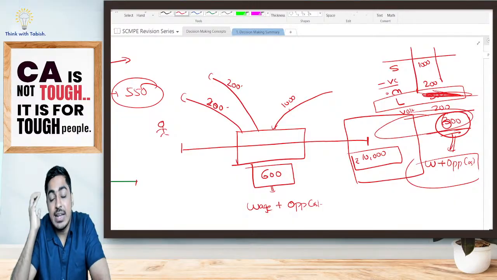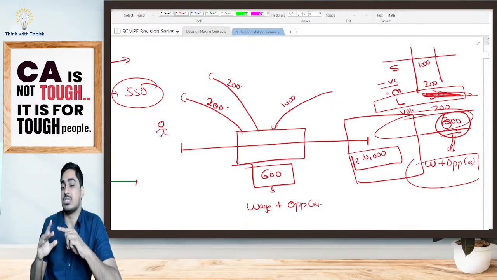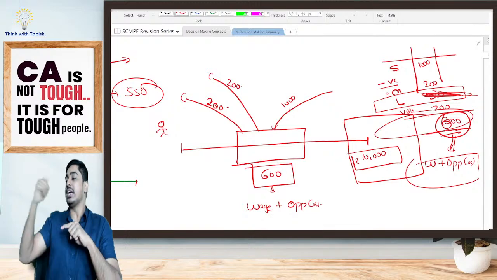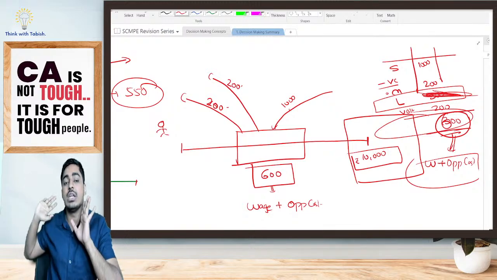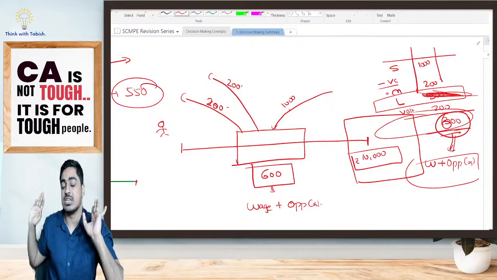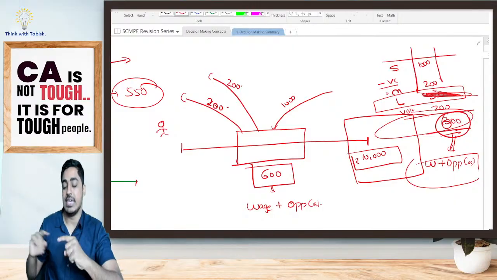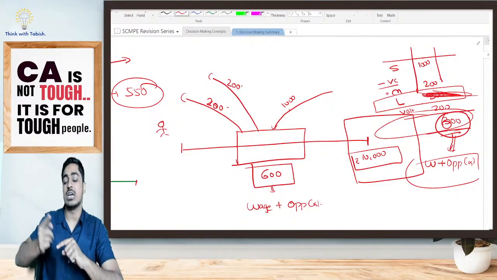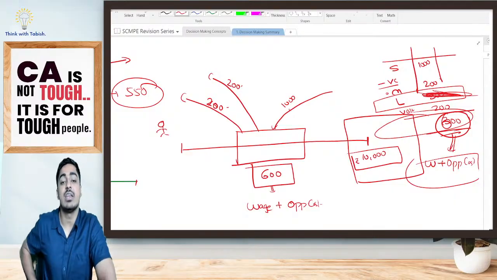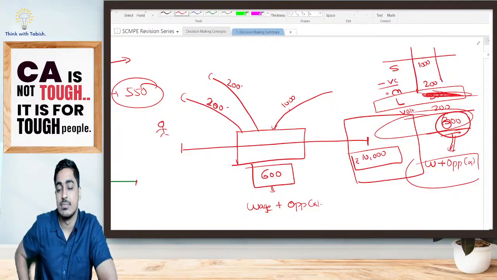You have to be clear with your principle. What is your relevant costing telling? In order to take that decision, I am incurring the cost. Otherwise, I will not incur it. That is your relevant cost. End of your discussion, end of your story. Nothing more, nothing less. If I take that decision, I will incur the cost. Otherwise, I will not incur the cost. That is my relevant cost. As simple as that. Is it clear?